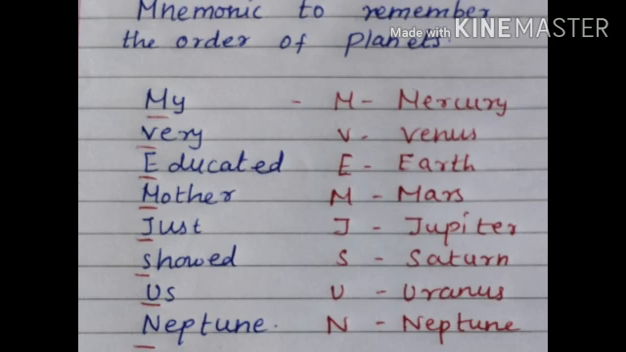Here, M for Mercury, V for Venus, E for Earth, M for Mars, J for Jupiter, S for Saturn, U for Uranus and N for Neptune. So, my very educated mother just showed us Neptune.